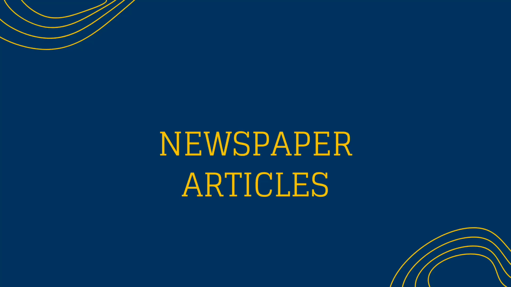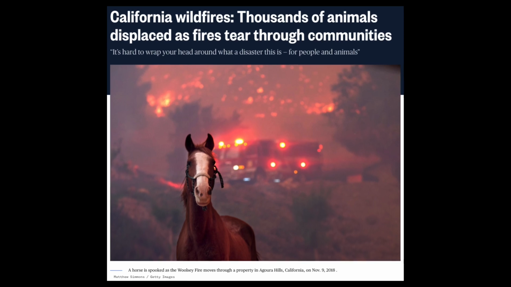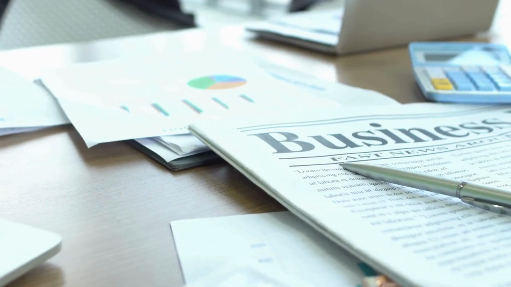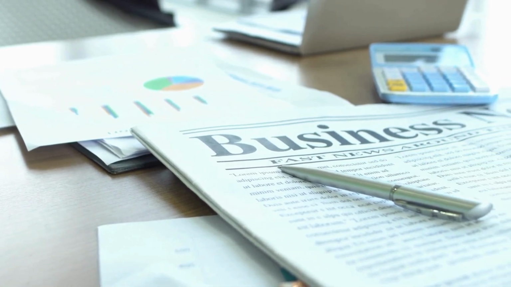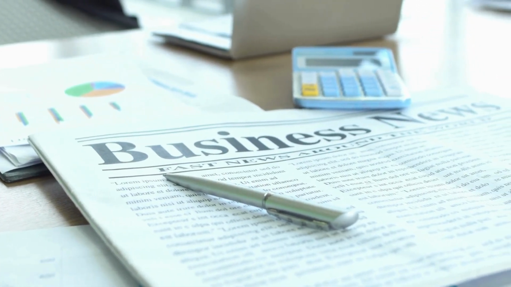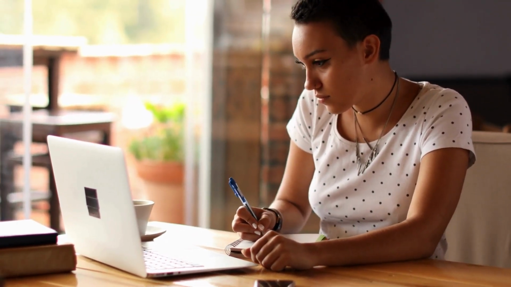Newspaper articles. You found several newspaper articles about the effects on wildlife from the California fires. If you want to analyze how the media reported on the fires, a newspaper article would be a primary source. But if you're writing an investigative piece about how wildlife was affected, a newspaper article would most often be a secondary source. Sometimes newspaper articles include first-hand eyewitness accounts. When first-hand accounts are the primary focus of an article, such as when an interview is published, the article would be considered a primary source.